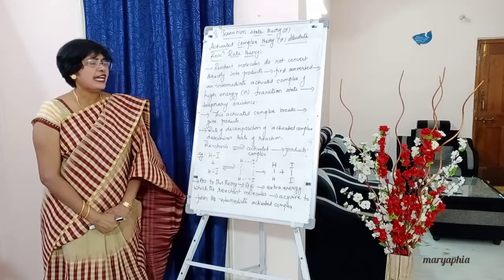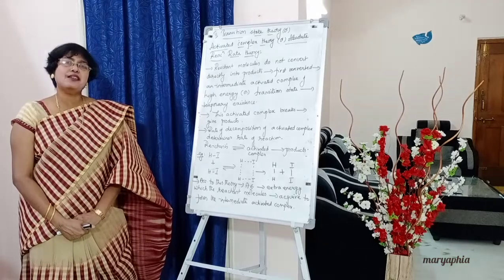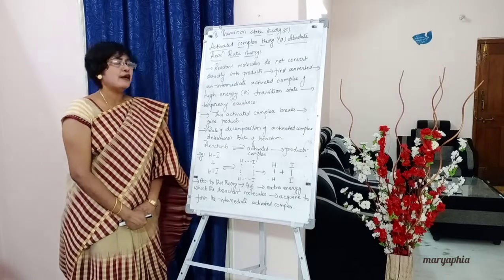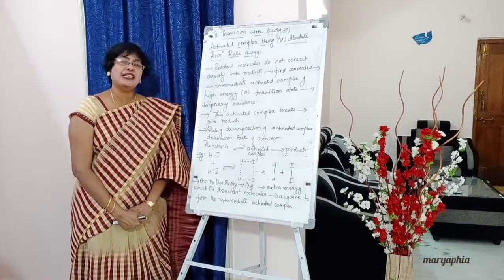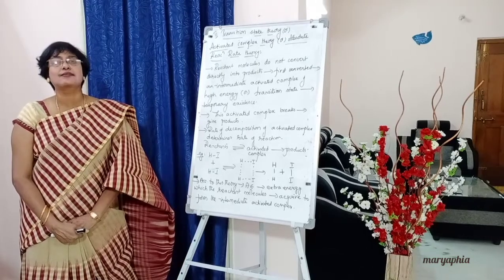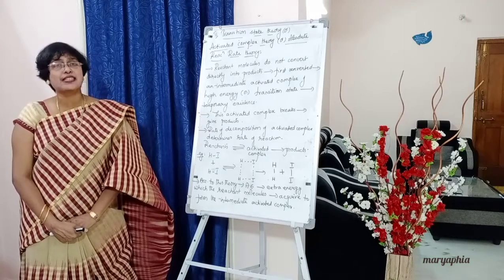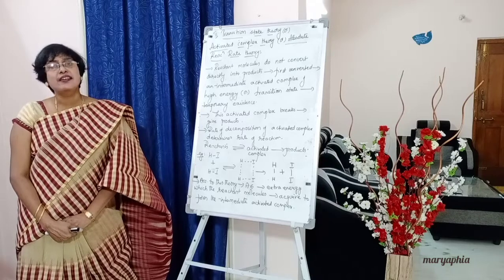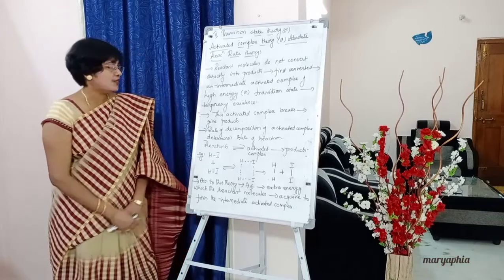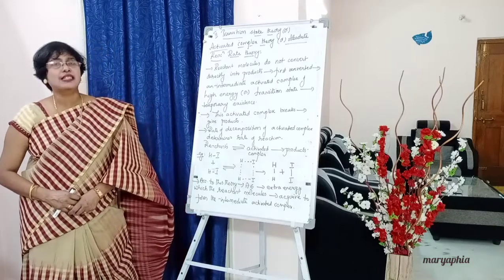Next point, rate of decomposition of this intermediate activated complex. The rate of decomposition of this intermediate activated complex determines the rate of the reaction. So the speed with which the transition state is converted into products determines the rate of the entire reaction. Below write down: reactants convert into activated complex, convert into products.